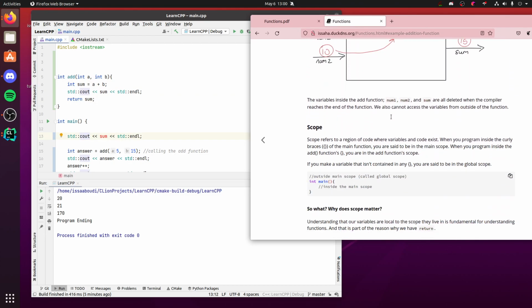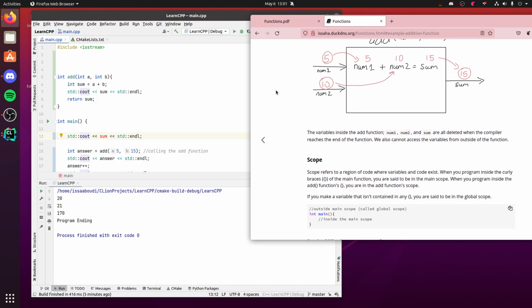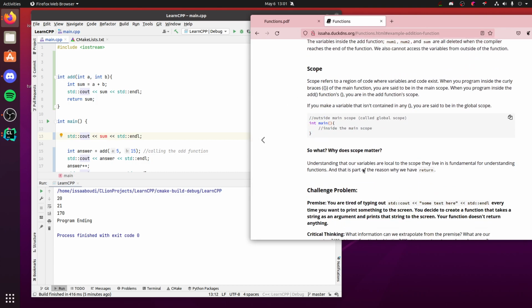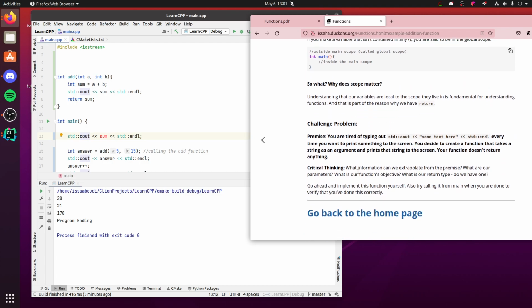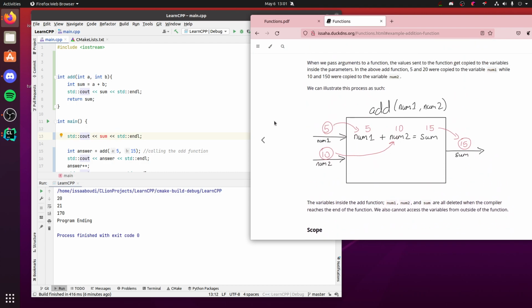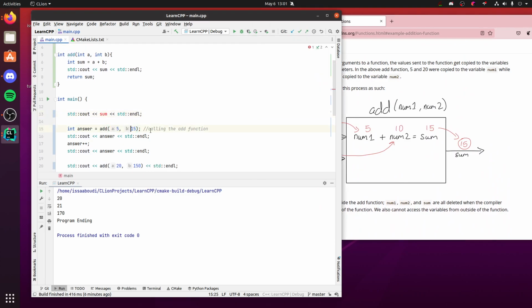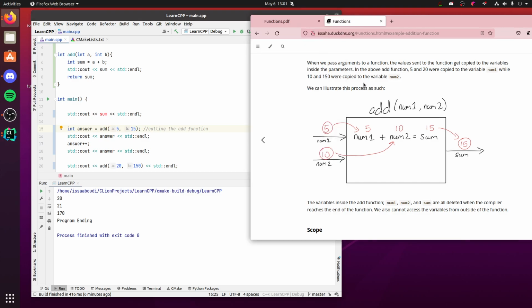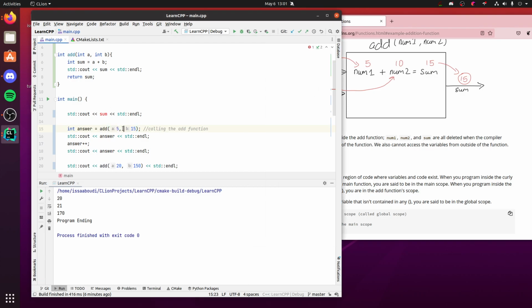Now, the last thing that I want to talk about for this video, and I know it's kind of been dragging on a little bit, and I talk about it right here. You can read this if you want to quickly review and better understand it. The last thing I want to talk about is this idea of passing arguments versus parameters. I did say there was a little bit of a semantic difference. The difference is arguments refer to the numbers. So like I'm passing 5 and 15.